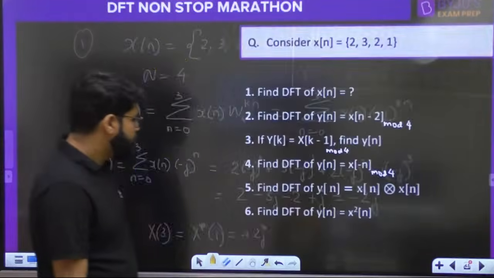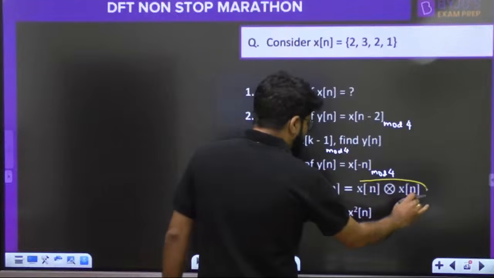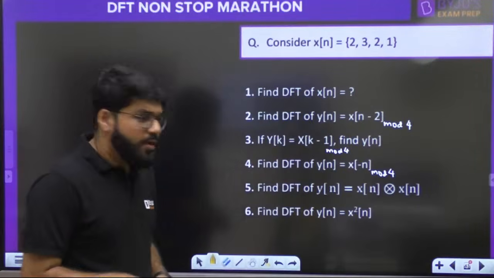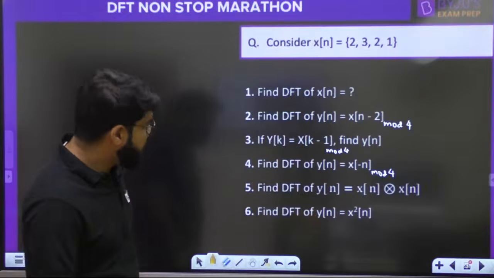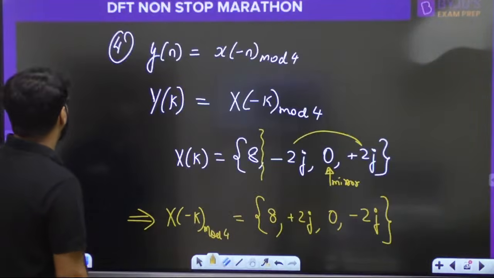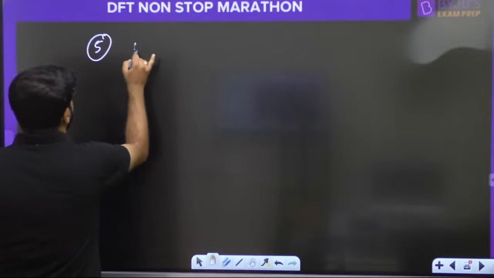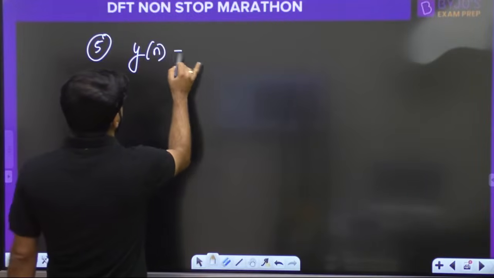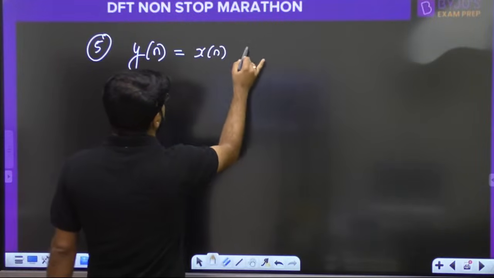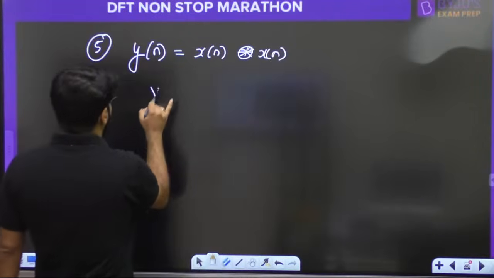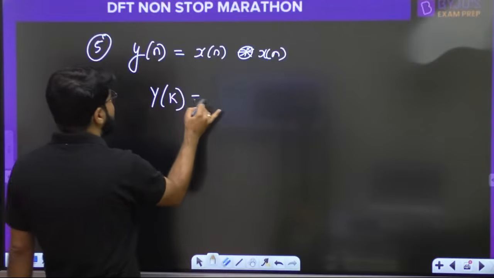Question number 5. Now we come to convolution, but actually we will not have to do circular convolution. yn is xn circular convolution xn. What is the convolution property?